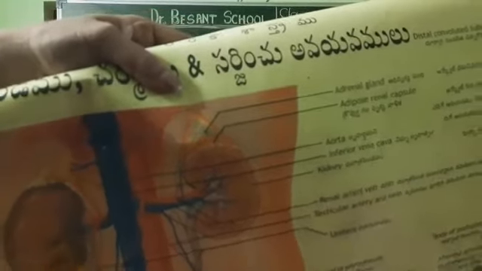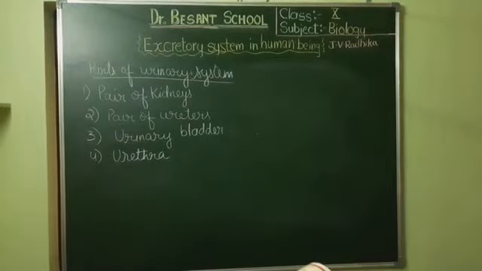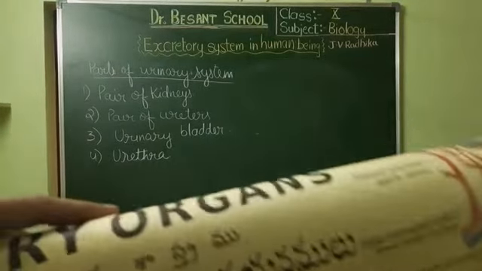Now apart from that, you can also see that there is a difference between the two kidneys' position. Can you see? The left kidney is placed slightly higher than the right kidney. The right kidney is slightly lower. Why? That is because the liver is placed above the right kidney. That's why it is placed like that. Okay, children.